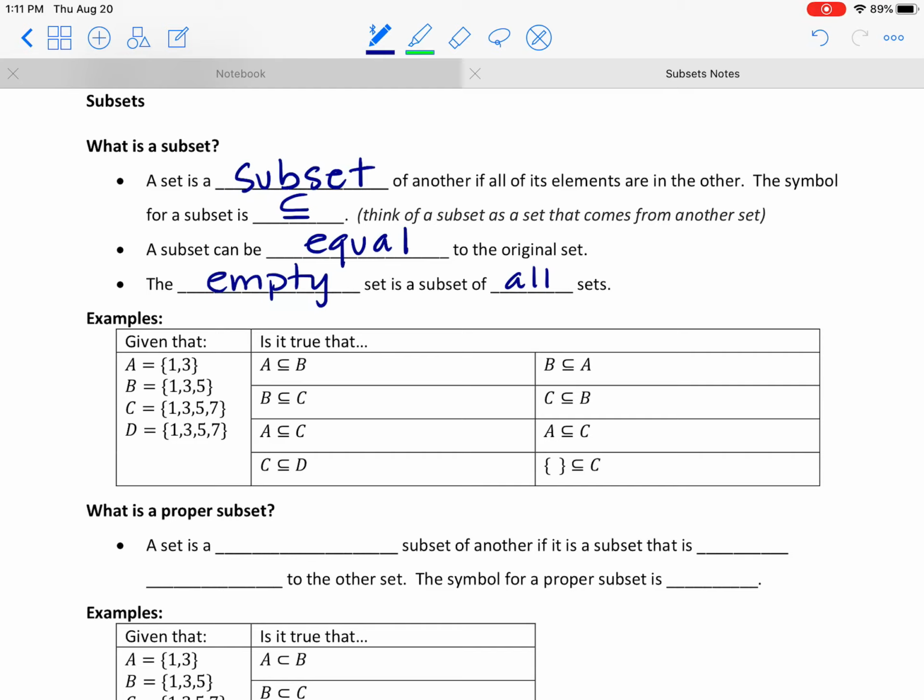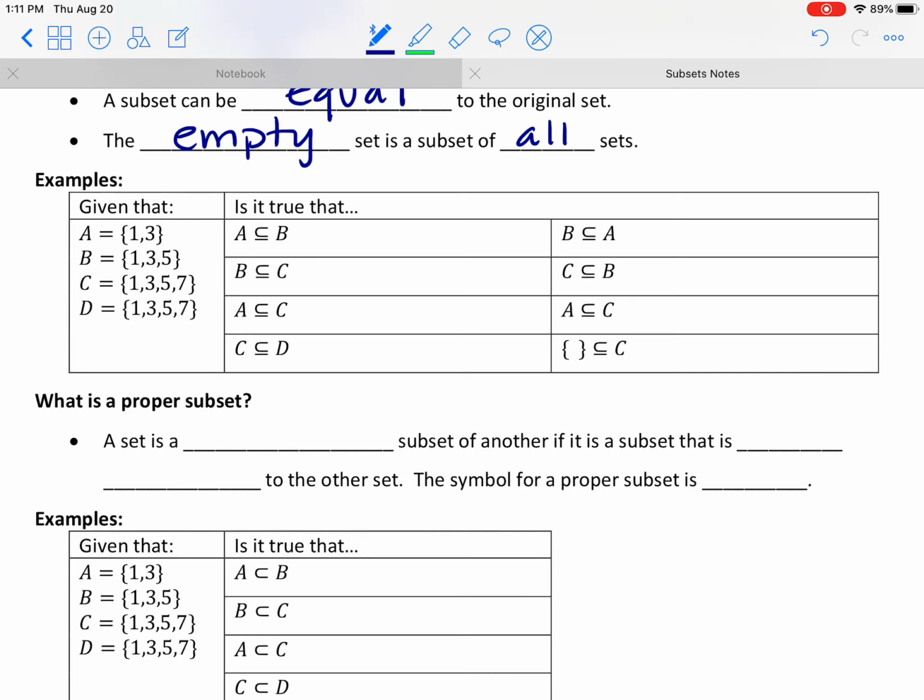Alright, so let's look at some examples here and see if we can't wrap our heads around some of the symbols and reading these things. So we're going to be using sets A, B, C, and D that are given in the box here. And we're going to try to determine if these statements are true or if they are false, and if they're false, why. So the first statement, I'm reading this guy here, says that A is a subset of B. So that's our subset symbol.